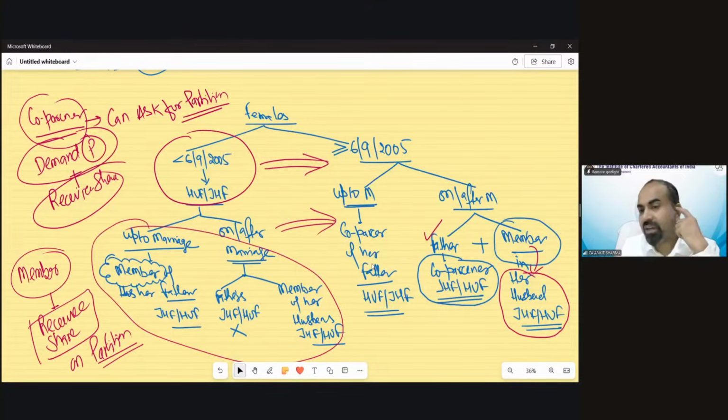Are shares or rights equally divided? Yes, in HUF, all members have the same shares. If the partition happened, then they will not be included in HUF. Shireen Ahmed, what does that mean? If the partition happened, then they will not be included in HUF. About what you are asking, I'm not getting your question, Shireen.